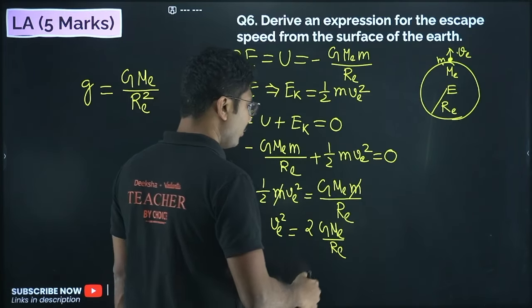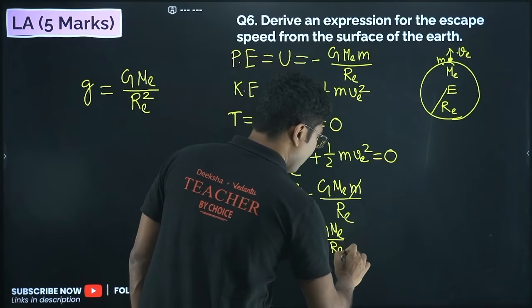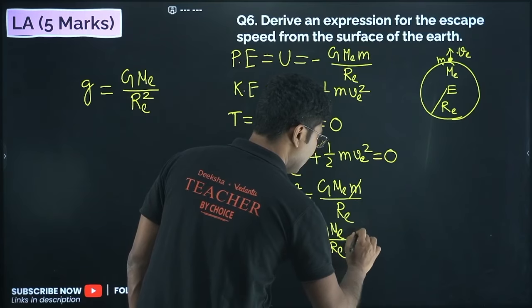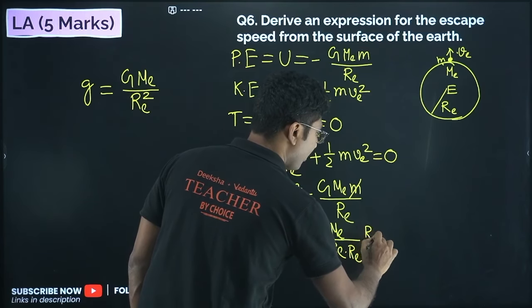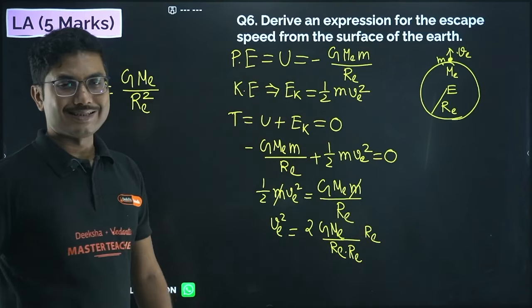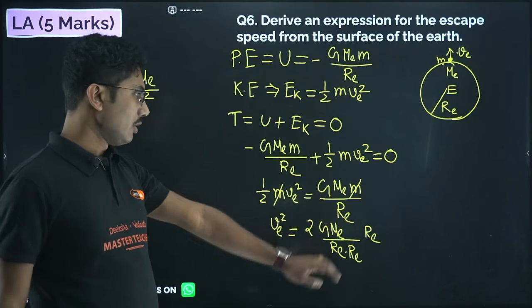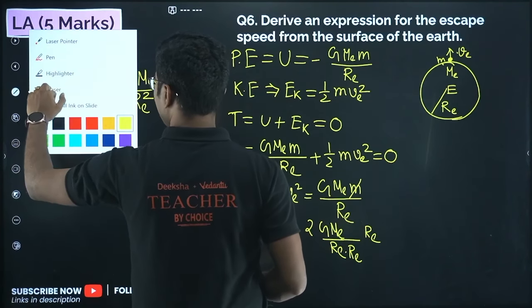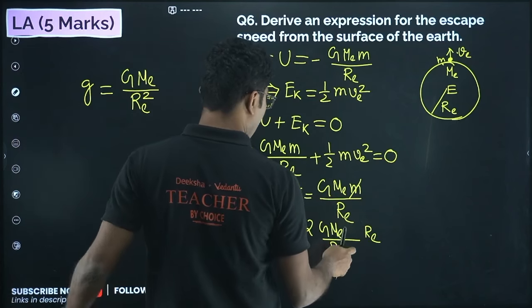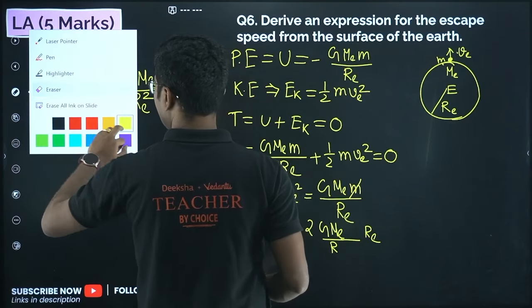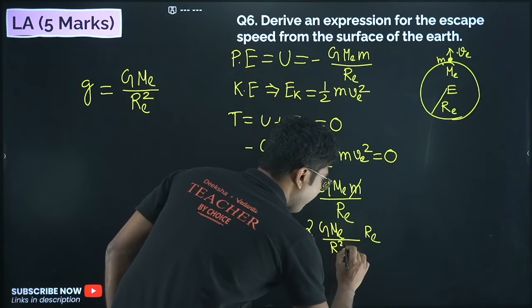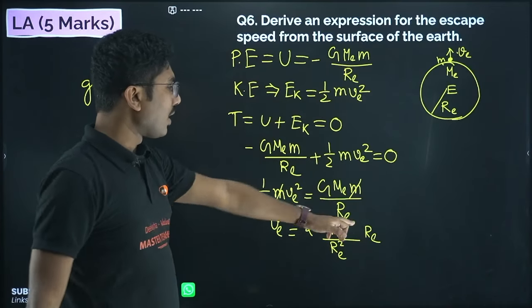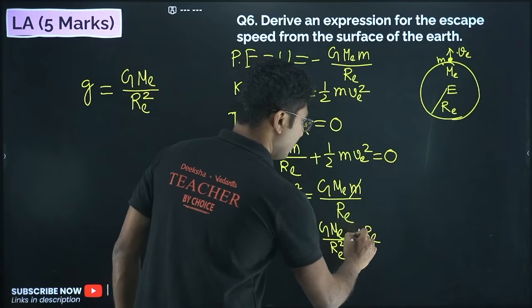So what we will be doing, we will multiply Re in the numerator and denominator. So in the denominator we got Re square, and 1 Re extra in the numerator, right?